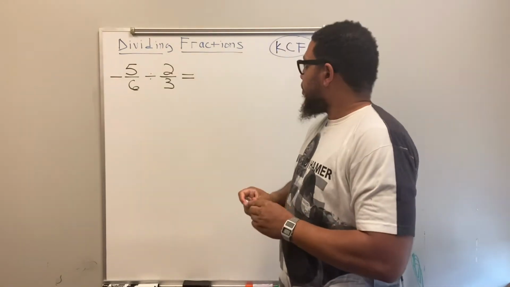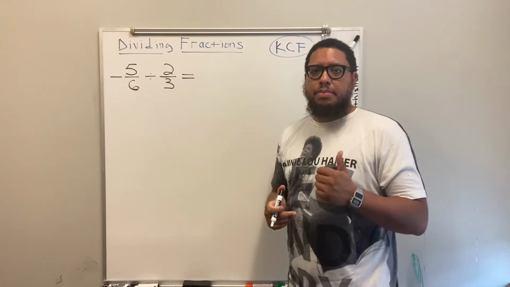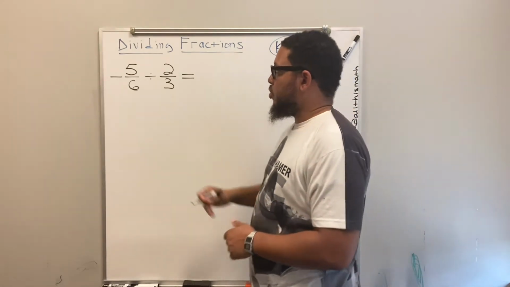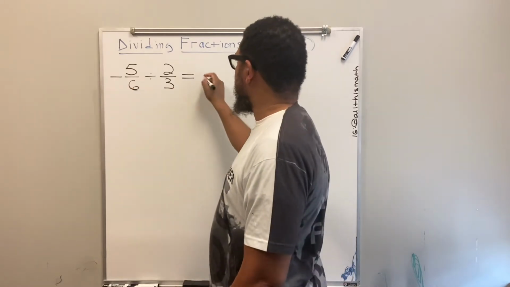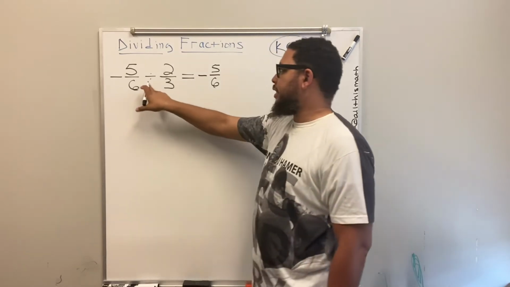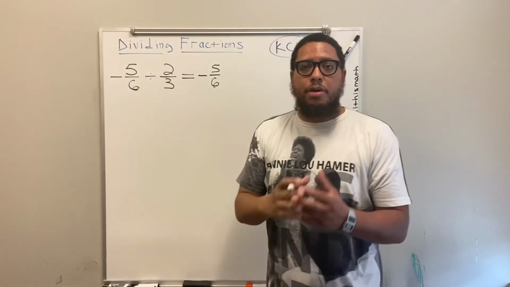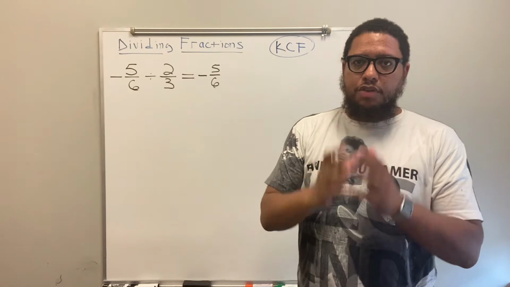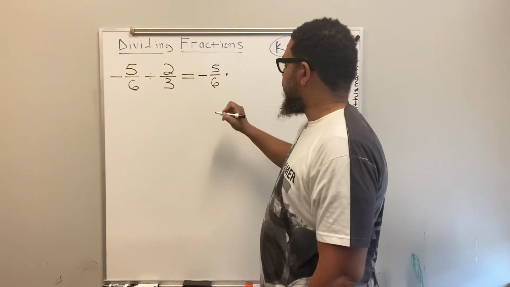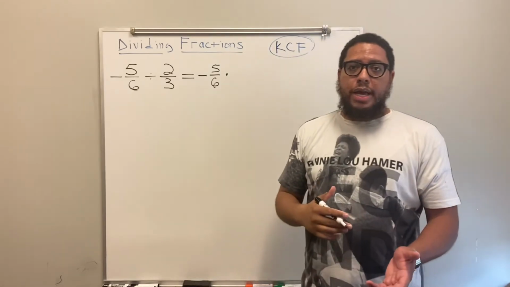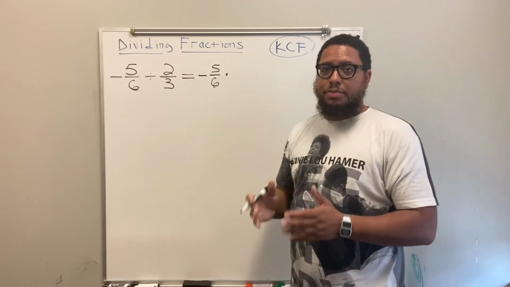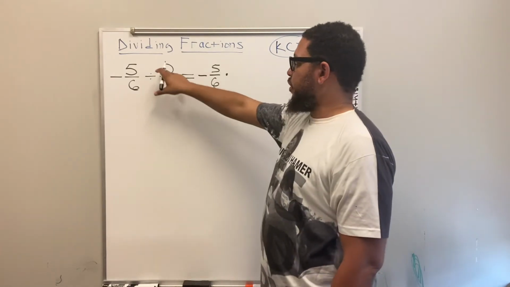So check this out. Let's use our keep, change, flip method to just do this division. So we're gonna keep the negative 5/6 as our first fraction. We're gonna change the division sign to a multiplication sign. All right, I'm gonna use a dot for multiplication. You can use a dot or an X, whatever you prefer. Those are the most popular symbols to use to represent multiplication. And then we flip the 2/3.